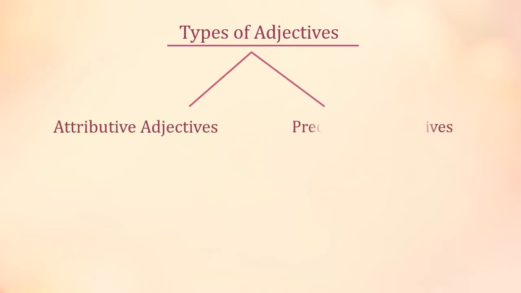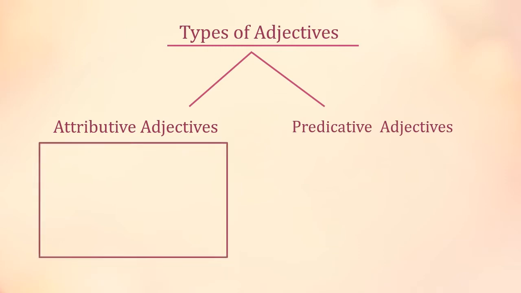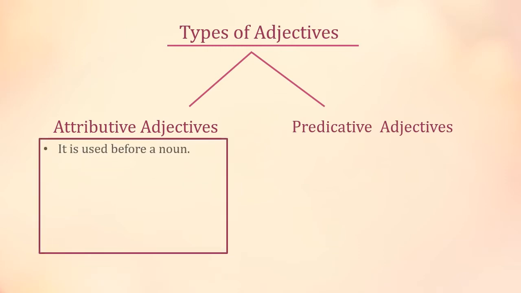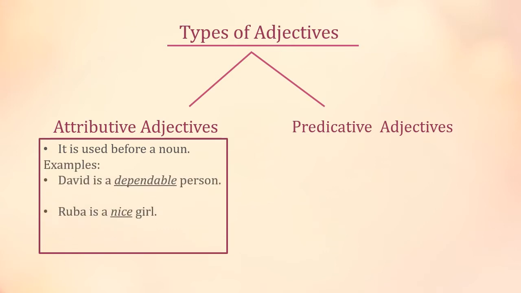Let's move towards the types of adjectives. A quick review: there are two types of adjectives, attributive adjectives and predicative adjectives. Attributive adjectives are used before a noun. For example, David is a dependable person, so it is coming before a noun. So dependable is an attributive adjective.